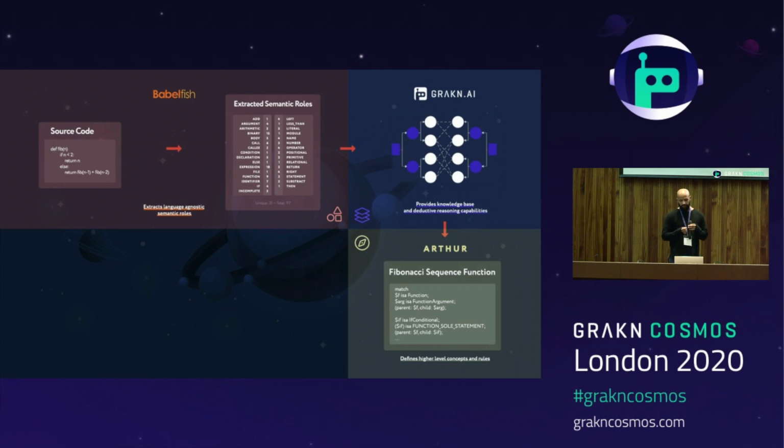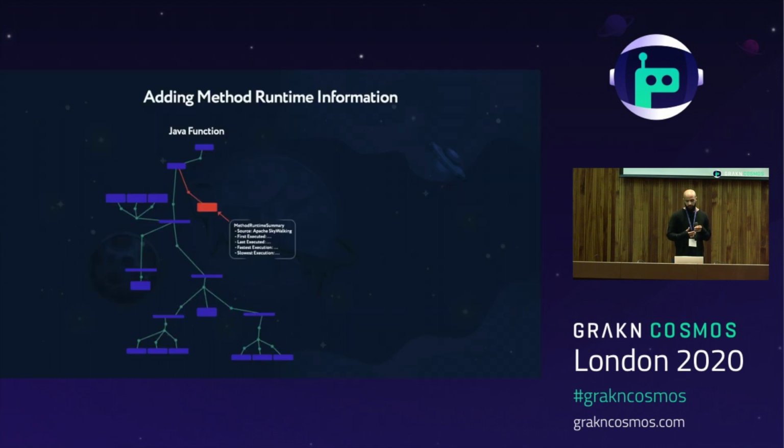Of course, not all properties of source code can be statically determined. Something like runtime information would involve actually running the code to collect, and thankfully there are already many tools that can do this. And this is where another tool I created called Phenomena comes in. Phenomena integrates with existing tools by either executing them itself or pulling data via their APIs. It then takes this data and extends the existing structures already in Grakn with the information it receives.